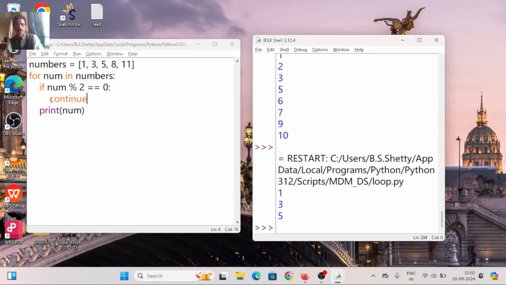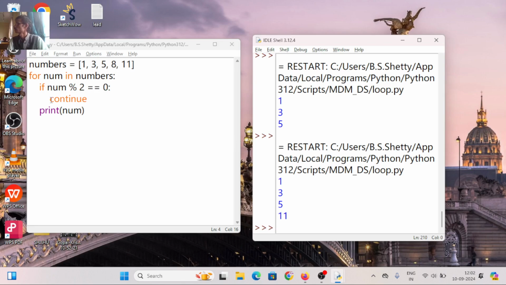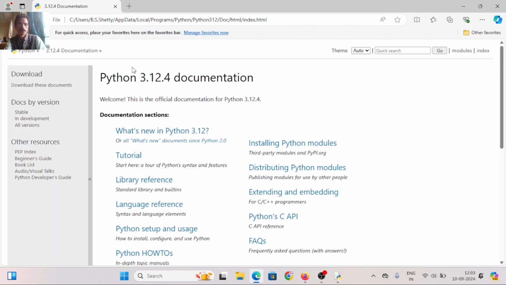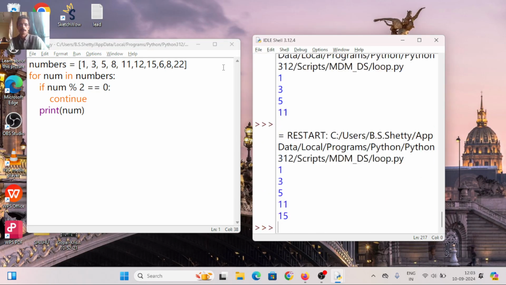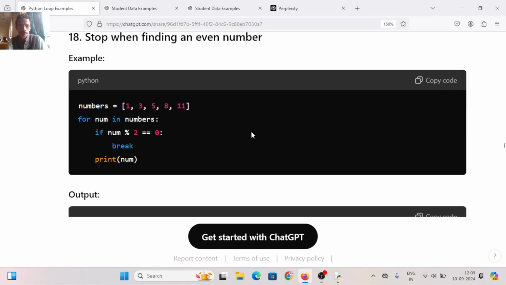Suppose I write the list 1, 3, 5, 11, 12, 15, 6, 8, 22. What will happen? Tell me. Clear? It will skip all the even numbers and print all the odd numbers. That's it. Okay.